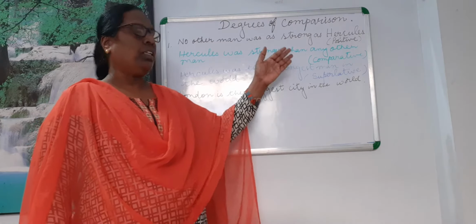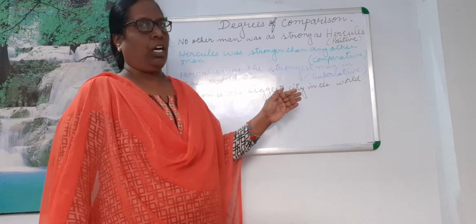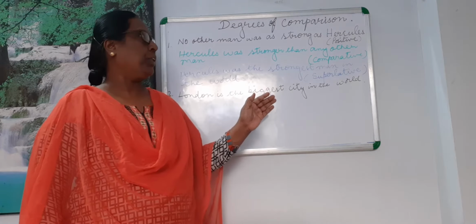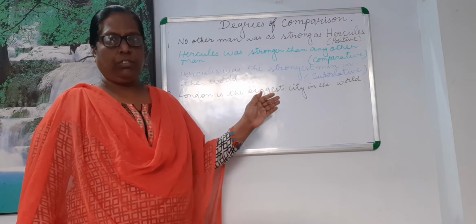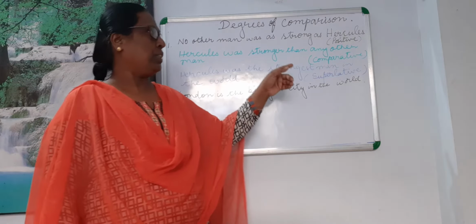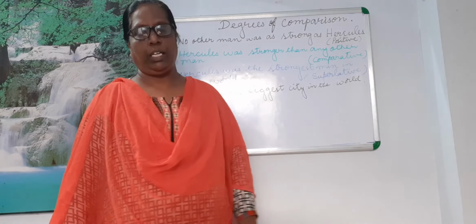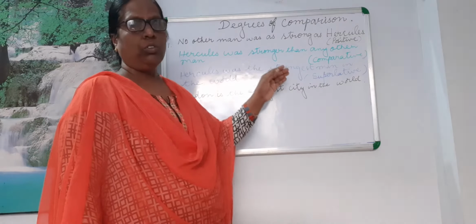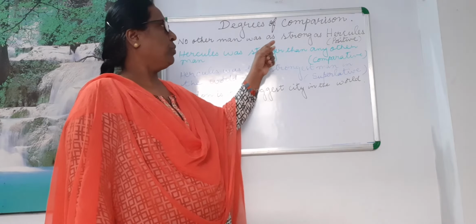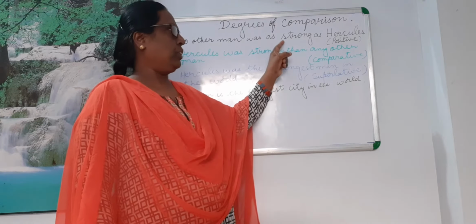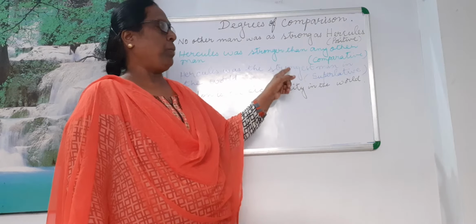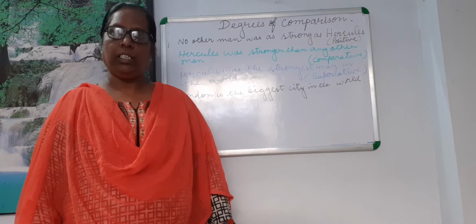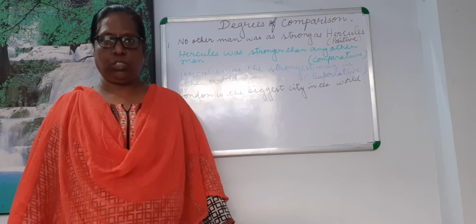Here there are 3 degrees of comparison. I hope you have learnt in junior school and you will remember: positive degree, comparative degree and superlative degree. Now you must know how to form the comparative and superlative adjective from the positive adjective by adding er, est or more and most.